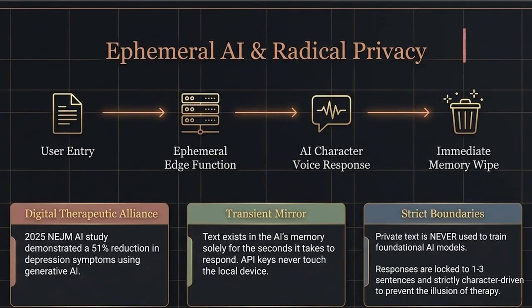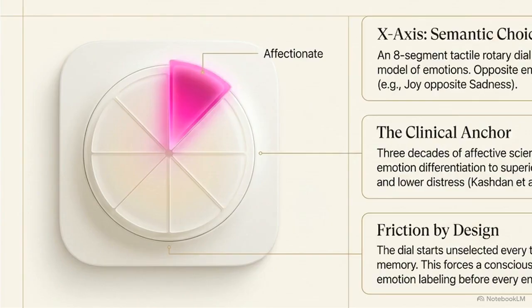Adding deliberate friction to an interface prevents mindless scrolling. It transforms a generic mood tracker into an active, protective cognitive exercise.